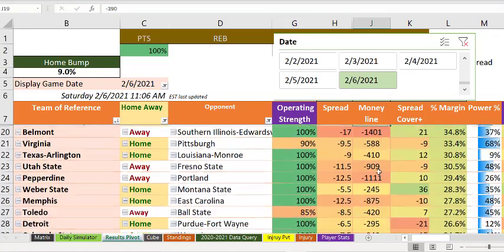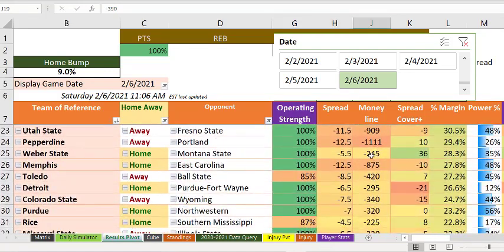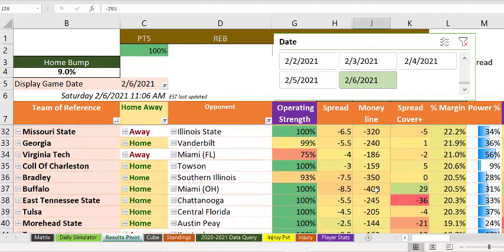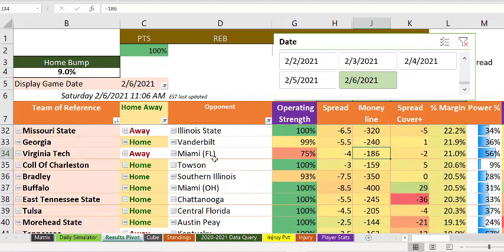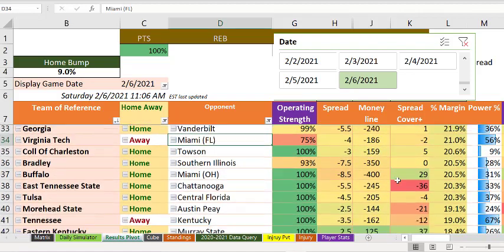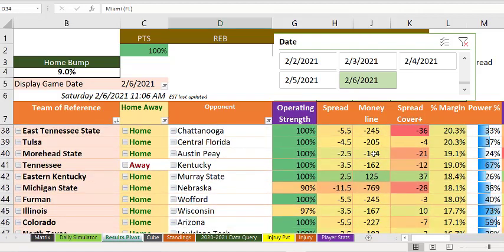So you're looking for better money lines that are closer to positive 100, negative 110 or something like that. And I don't see too much. Virginia Tech away at Miami, minus 186. Miami just knocked off Duke, I think they did. Here's Morehead State over Austin Peay, minus 144, and they are home. That's a pretty good line right there.